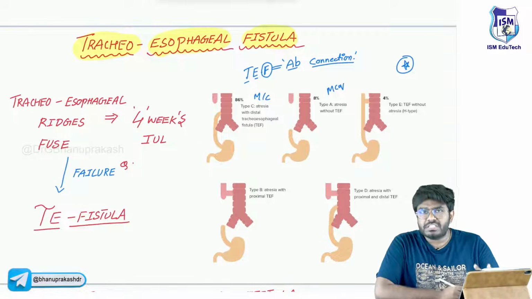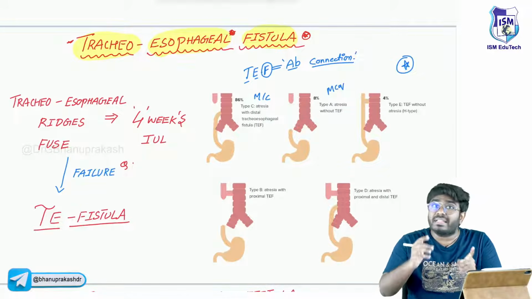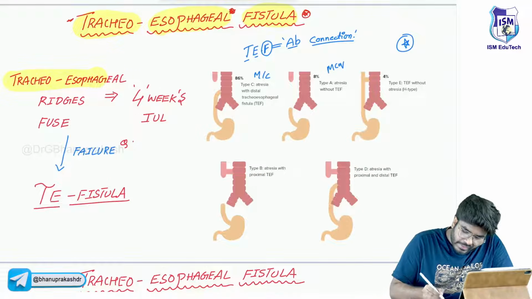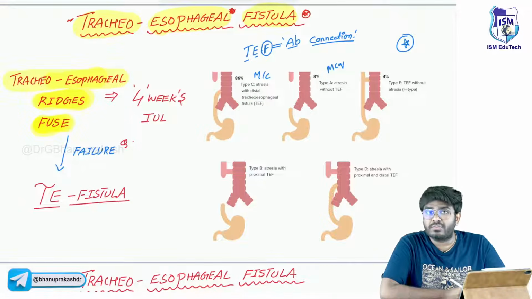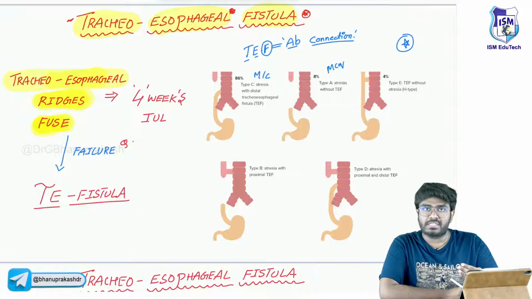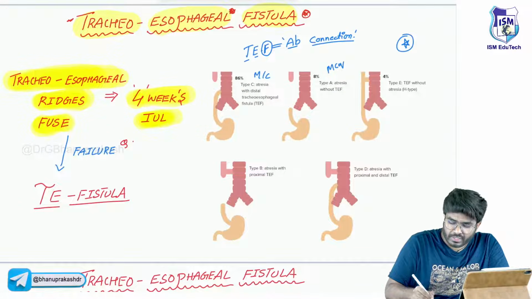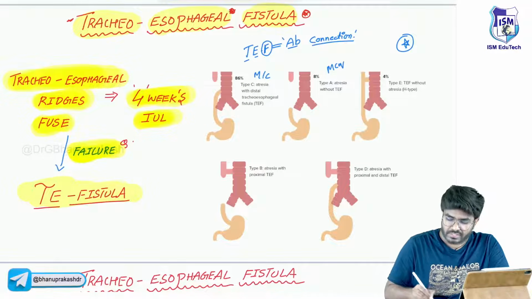Now, between which structures is this abnormal connection present? The tracheoesophageal fistula is present between the trachea and esophagus. They will ask you why. The tracheoesophageal ridges are supposed to be fused. When you do your embryology, you will understand. The tracheoesophageal ridges fuse by 4 weeks of intrauterine life. Whenever they do not fuse properly, failure of tracheoesophageal ridge fusion leads to tracheoesophageal fistula.